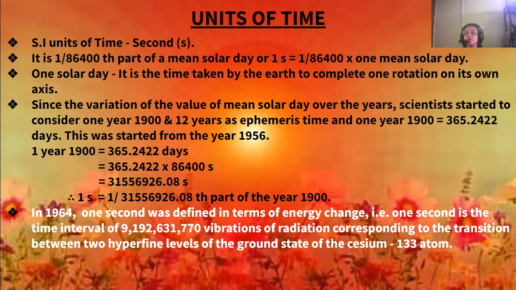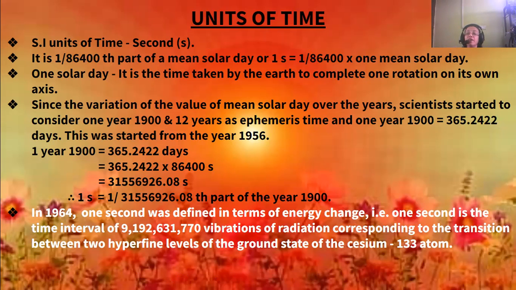So the total is 31556926.08 seconds. So 1 second becomes 1 by 31556926.08 part of the year 1900. As the scientists started this in 1956, they took the year 1900 as the standard year, and 1 year of that year's calculation is taken as 365.2422 days.